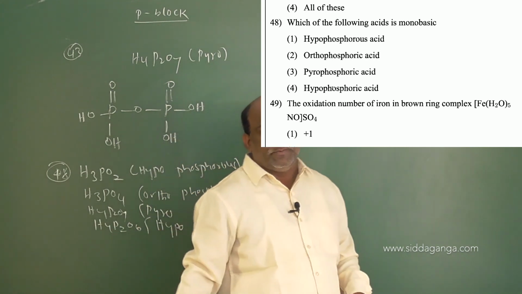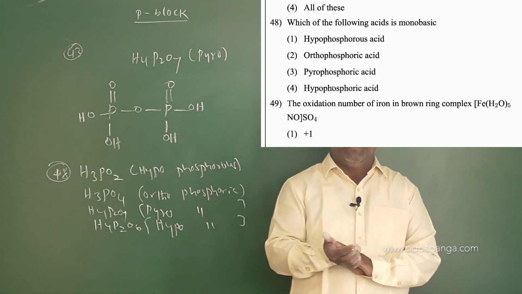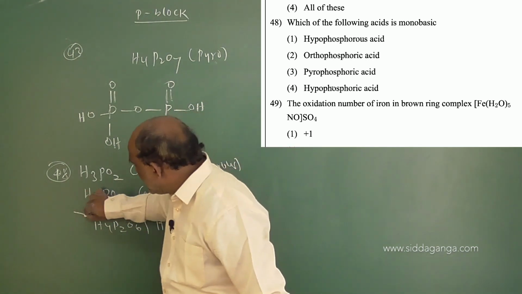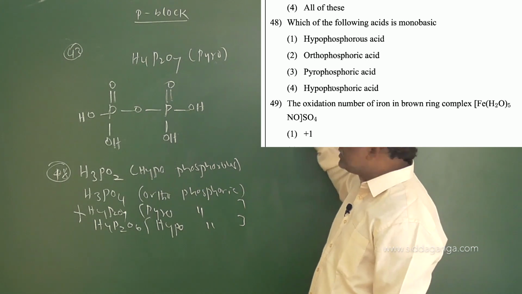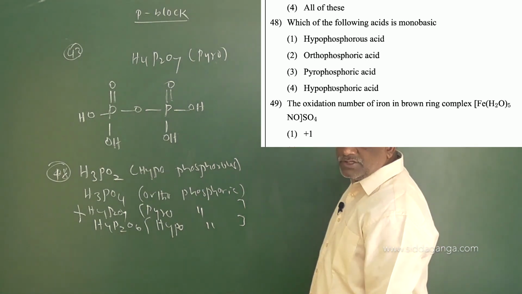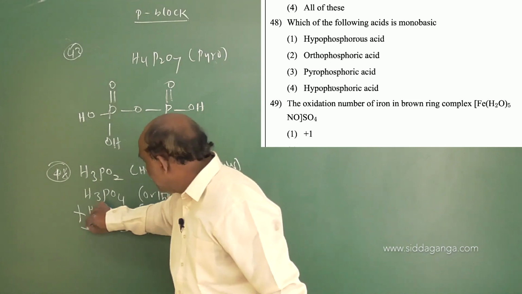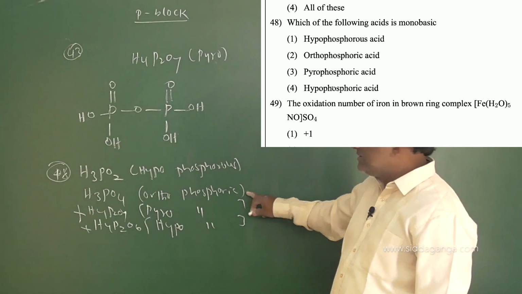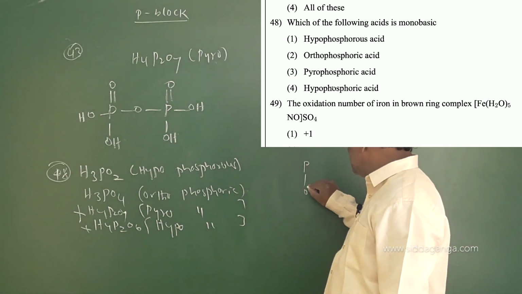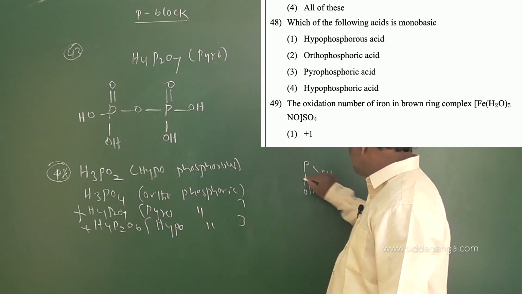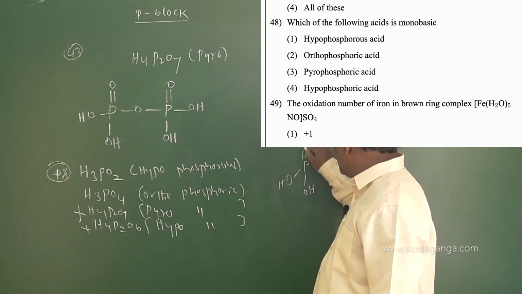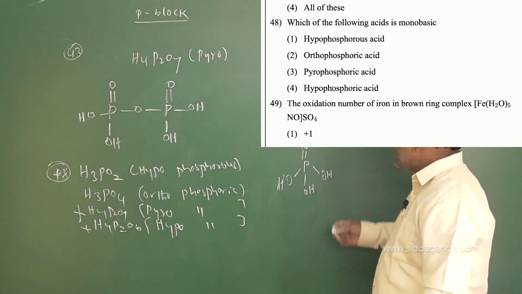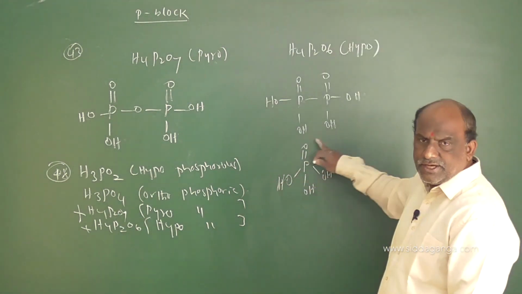Monobasic means only one OH group. Only one OH group is said to be monobasic. Pyrophosphoric acid is already tetrabasic, so it is a wrong option. Hypophosphoric acid is also tetrabasic, 4 OH functional groups are there, so it is also a wrong option. Then coming to orthophosphorus acid, you should draw the structure like this: P-OH, P-OH, P-OH and double bond O.